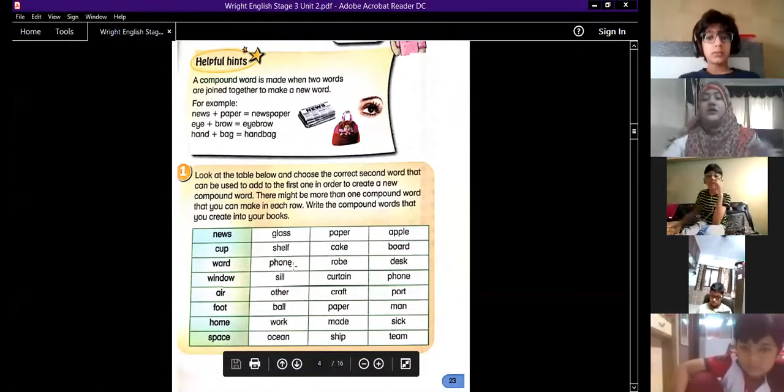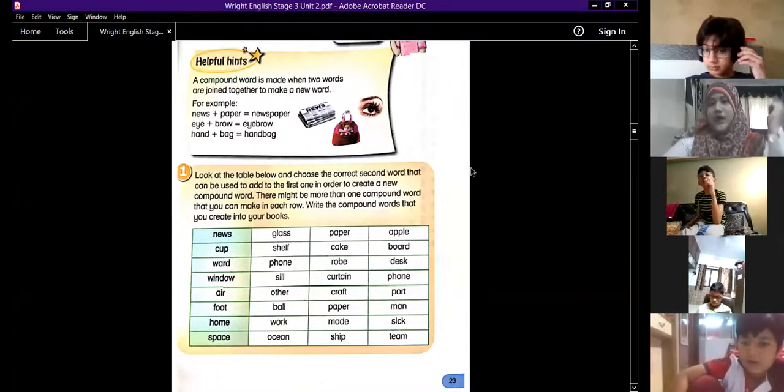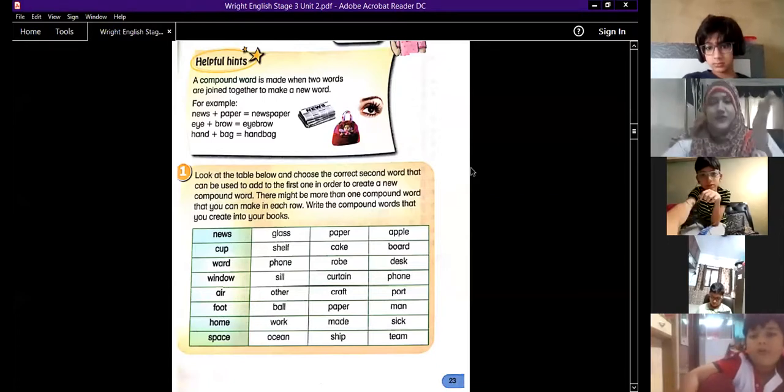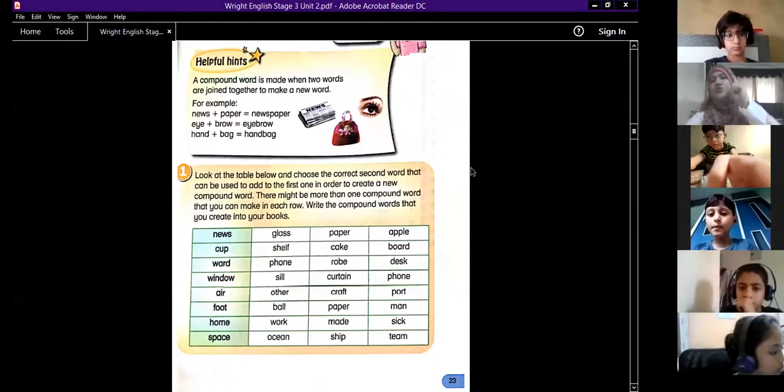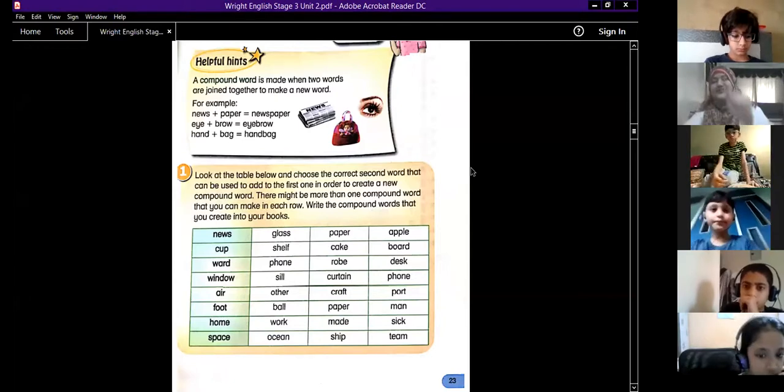Ma'am, dry plus fruit is equal to dry fruits. Ma'am, dry plus fruit is equal to dry fruit. You all will mute yourselves, and I give you about 1 minute to solve exercise 1.